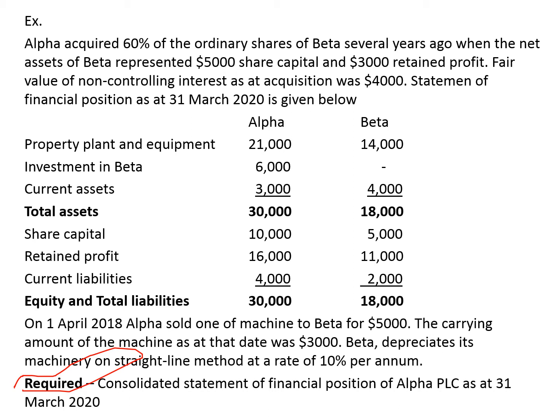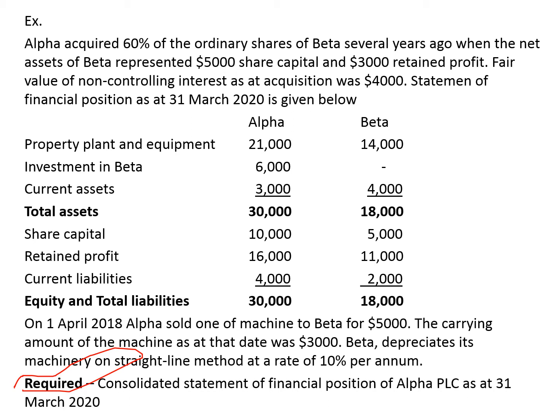Property, plant and equipment of Alpha is 21,000 and for Beta is 14,000. Investment in Beta 6,000. So that is the parent company. In the parent company's statement of financial position, you should have investment in subsidiary because the parent company has invested in the subsidiary company called Beta to acquire the controlling interest. So we have invested $6,000. Current assets 3,000 and 4,000.